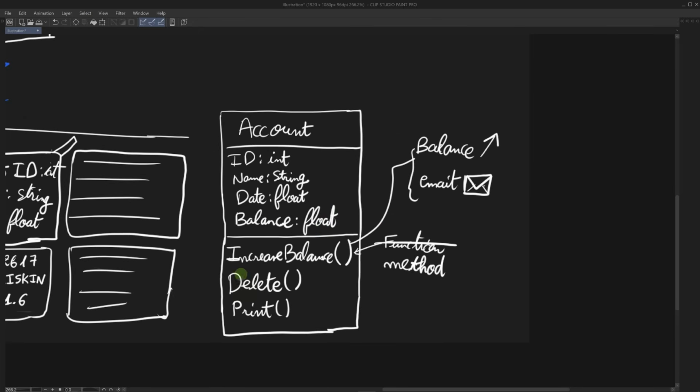Let's say this increase balance method will not only increase this balance by a certain amount, but it will also send an email to the owner of the account, notifying them that you have some money in your account. Sometimes people refer to class attributes, and by this I mean these variables, as the state of the class or of the object, and these methods will change the state of the object. This is also a valid term to use.